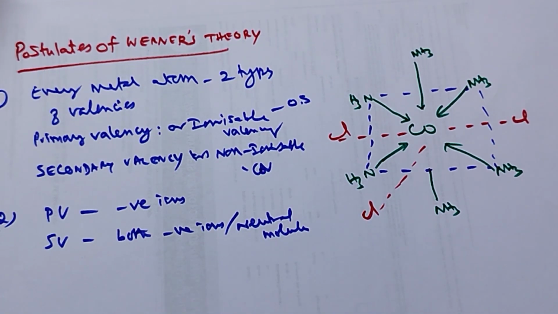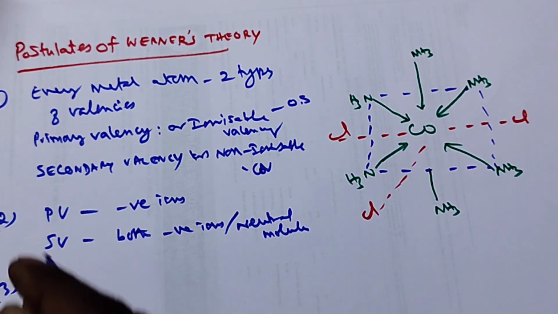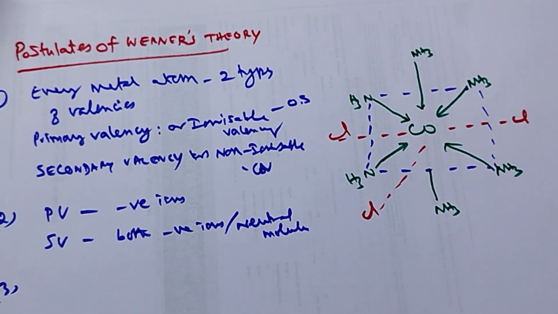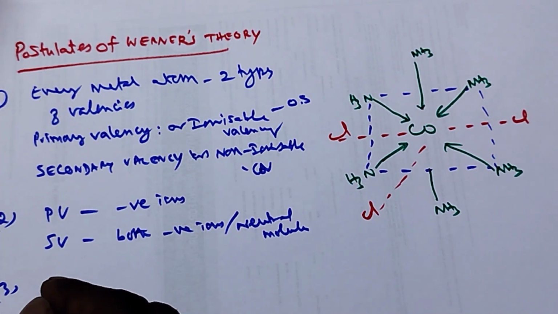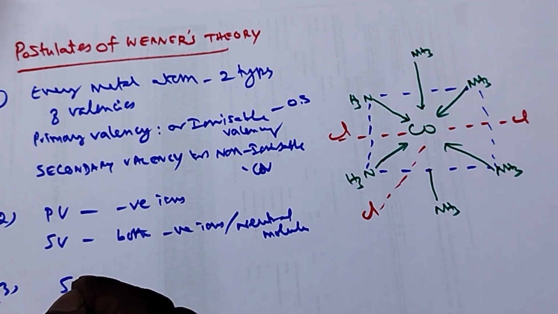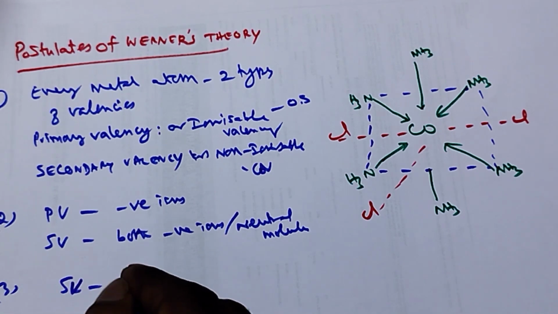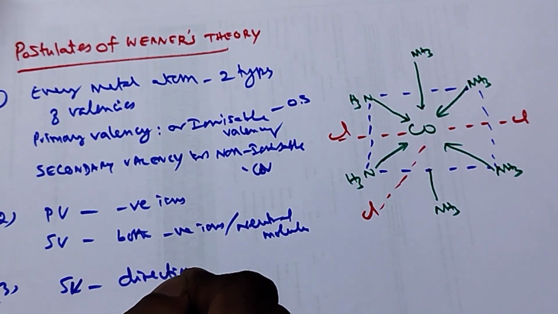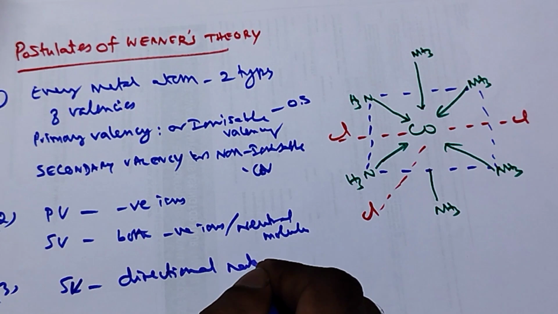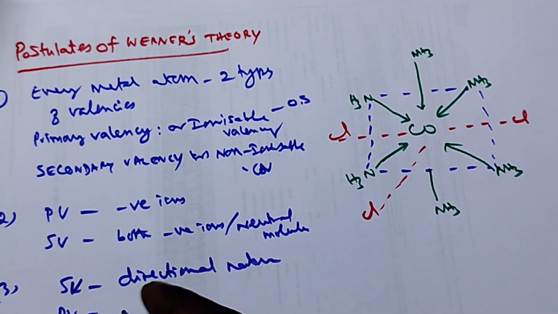The third postulate: the ligands satisfying the secondary valencies have a directional property. That means this gives the shape of the molecule, such as octahedral geometry. Secondary valencies are directional in nature, whereas the primary valencies are non-directional in nature.